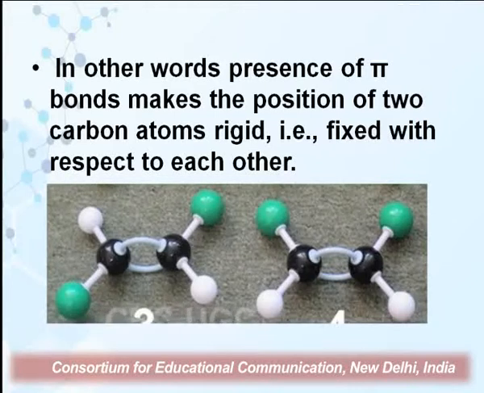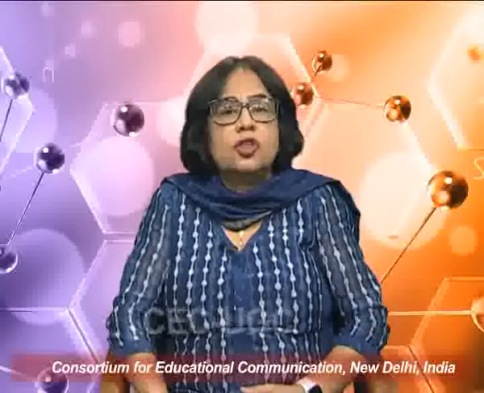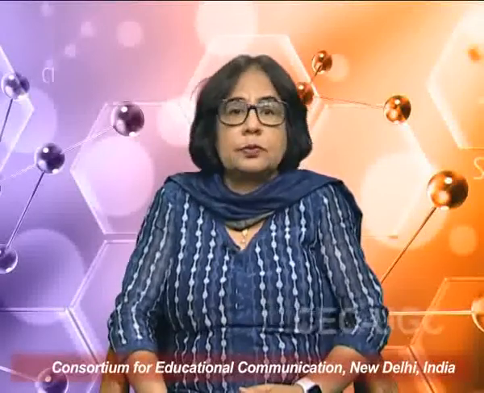In the first case, the two hydrogens are also on the opposite side, and in the second case, the two hydrogens are on the same side of the double bond. So, it is the restriction in rotation which makes the position of groups attached to the two carbon atoms containing the double bond fixed in space, and it is this restricted rotation which is responsible for geometrical isomerism.